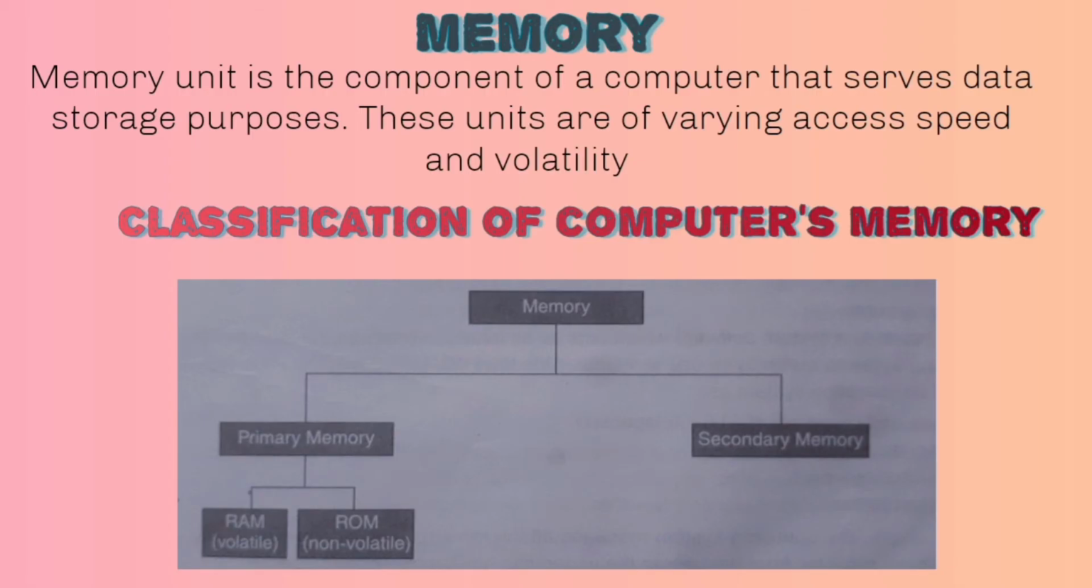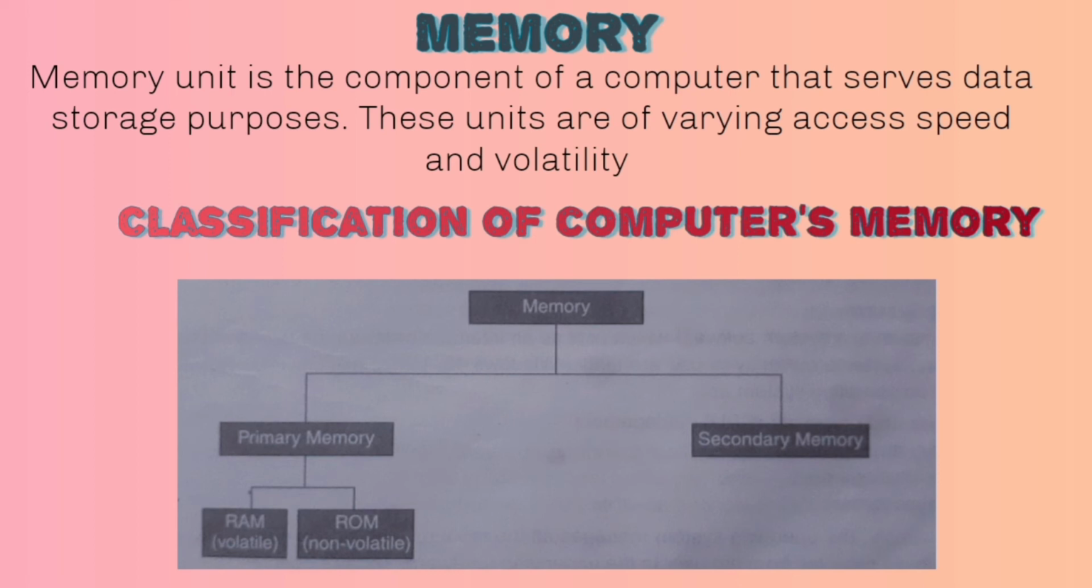The memory unit is the component of a computer that serves data storage purposes. These units are of varying access speed and volatility. Access speed refers to the time taken to store data in or retrieve data from the memory. Volatility refers to the duration or the conditions under which data is stored in the memory. Based on these characteristics, the computer's memory may be categorized into different types. As shown in the figure, the memory is broadly classified into primary memory and secondary memory. The primary memory, also known as the main memory, is so called because the CPU can directly interact with it through the data bus and address bus.